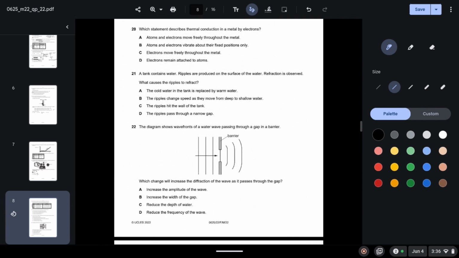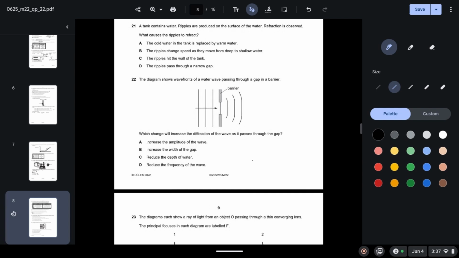20. Which statement describes thermal conduction in a metal by electrons? An atom and electrons move freely throughout the metal. This is incorrect, because atoms are fixed, so they cannot move freely. Atoms and electrons vibrate about their fixed positions only. This is also incorrect, because only atoms are fixed and electrons can move freely. Electrons move freely throughout the metal. This is correct.